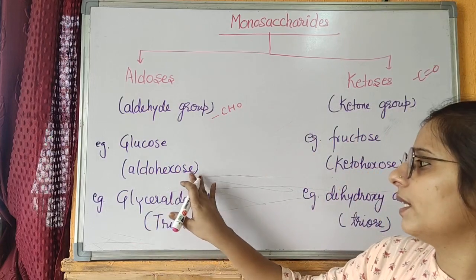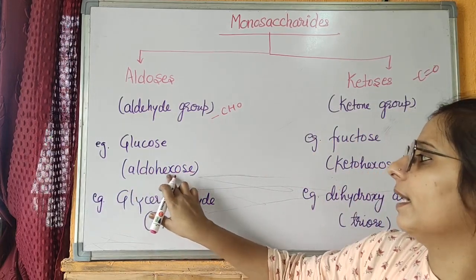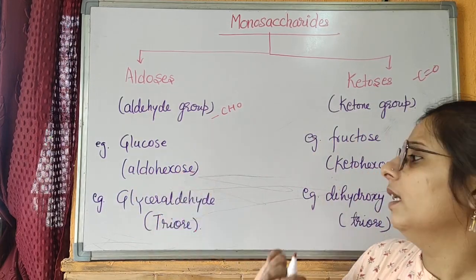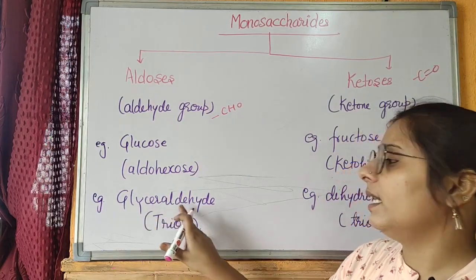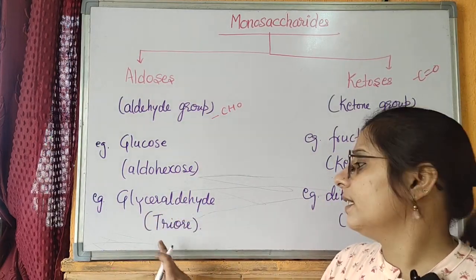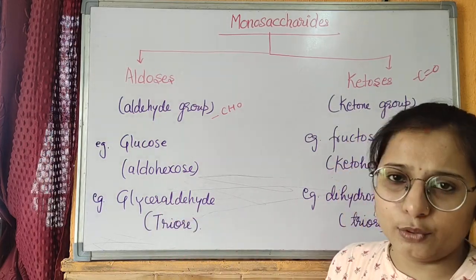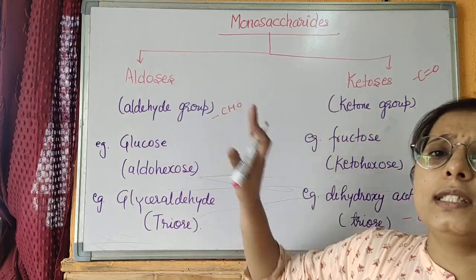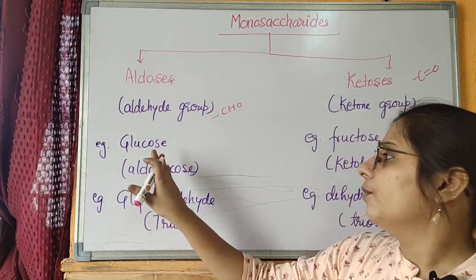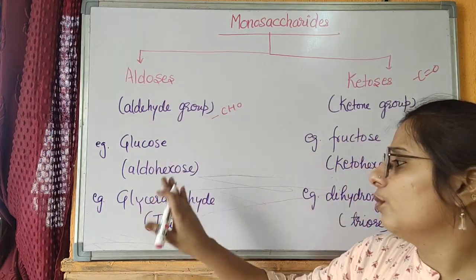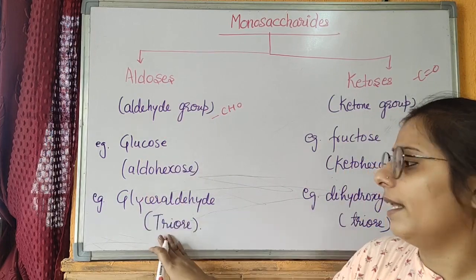Aldohexose, that is a monosaccharide having the aldehyde group, and hexa means 6 carbon. The second example is glyceraldehyde. Glyceraldehyde is a triose. It has 3 carbon atoms and it has an aldehyde group with it. So aldoses have an aldehyde group, and examples are glucose and glyceraldehyde, that is a hexose and a triose.